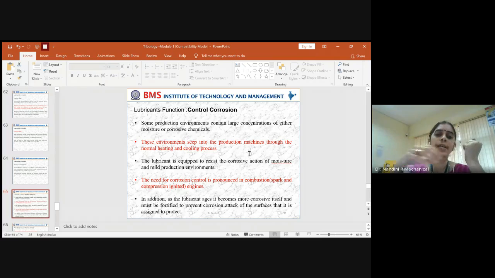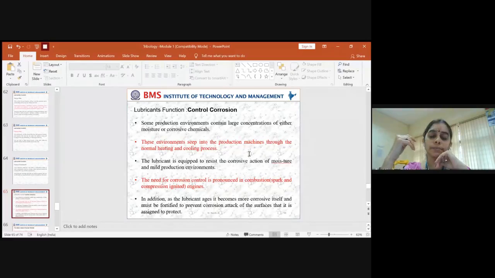So based on the requirements, different classifications and grades are given. I have just shown you a generalized grade which is available for the lubricant. But if you go to an outlet for an industrial requirement, it has still more subgroups of grades as per the requirement and specification, and it is a huge list.